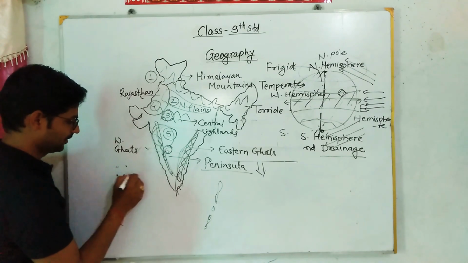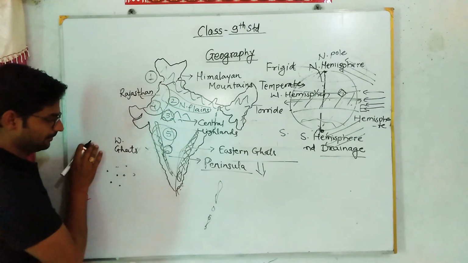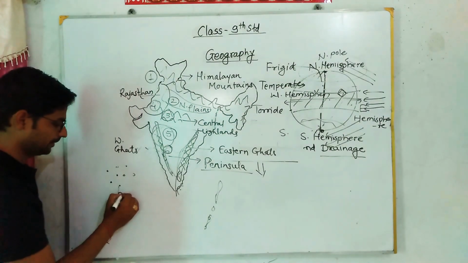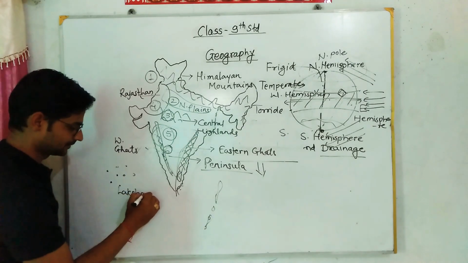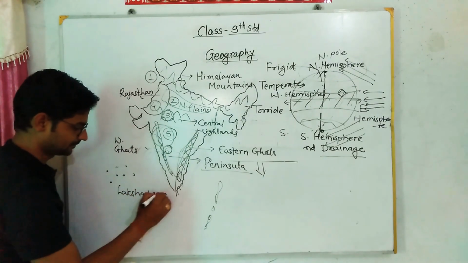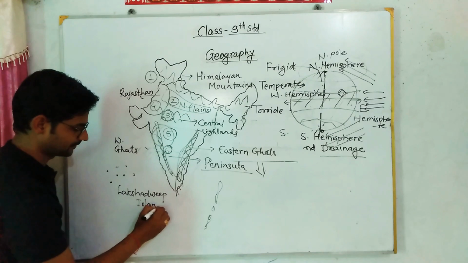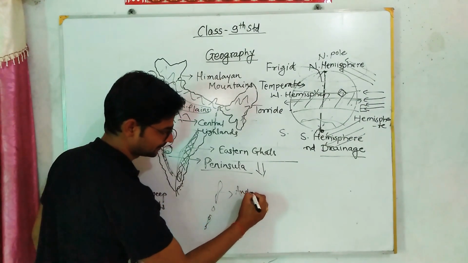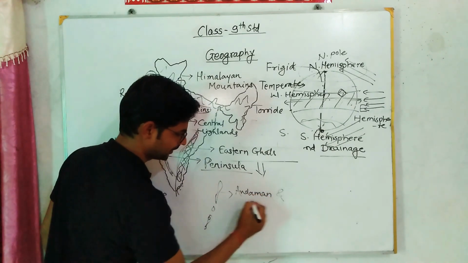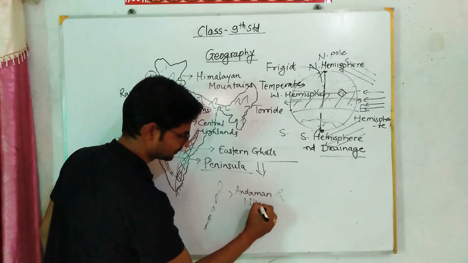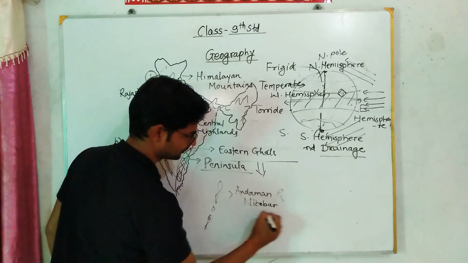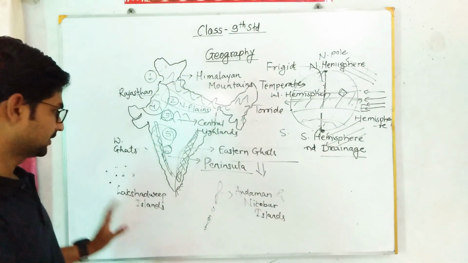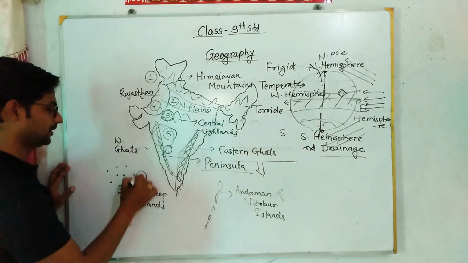These are also islands. In the Arabian Sea, the small islands located there are known as Lakshadweep Islands. And this is Andaman and Nicobar Islands. So I will give 7 number to these islands.